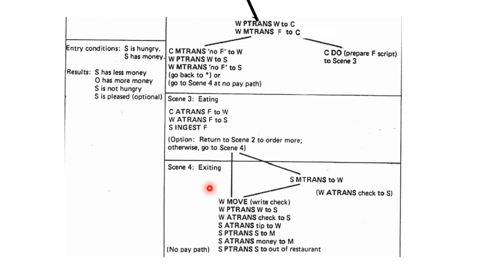On exiting, we can either pay the check or pay money. In this situation, either we have to call the waiter or the waiter comes to us. See here, the waiter moved to us. Waiter changed his position to customer. He gave the check to the customer. The customer gave a tip to the waiter.